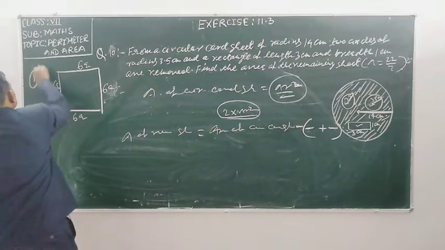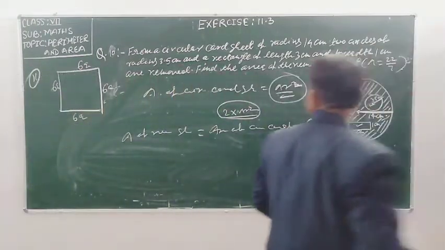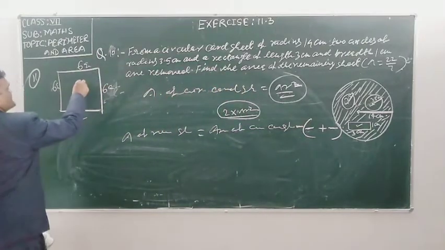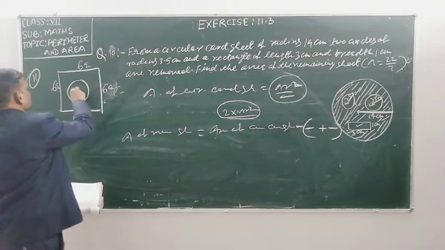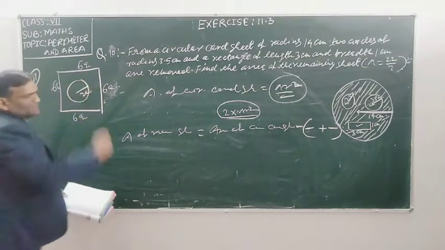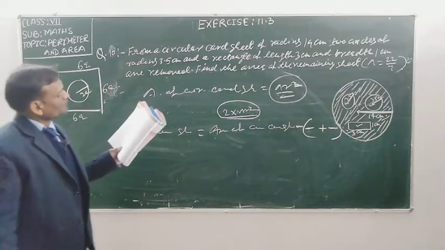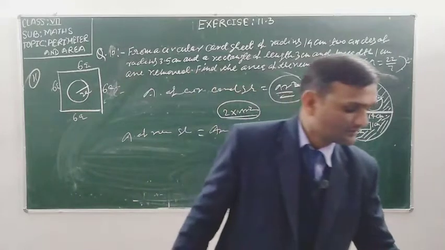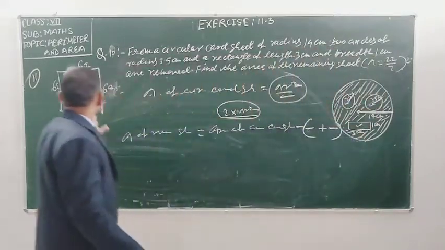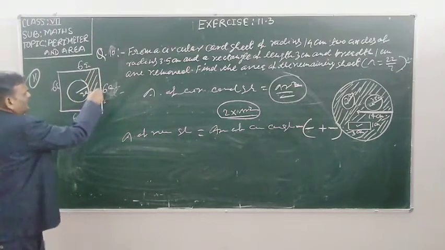And the question is asking me, what is the area of the leftover aluminum sheet? Very easy, student. What will be the area of the remaining aluminum sheet?